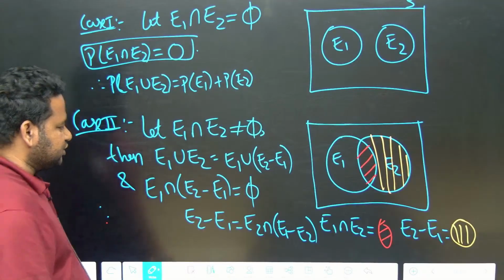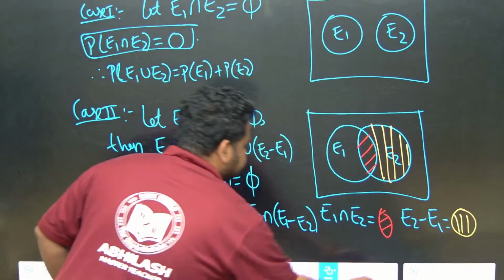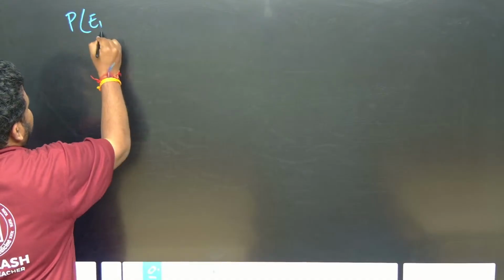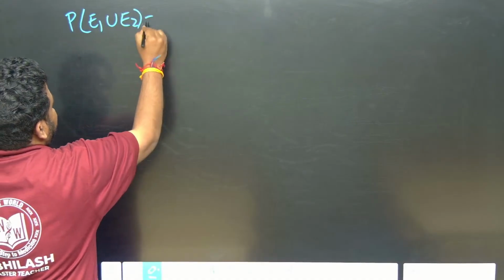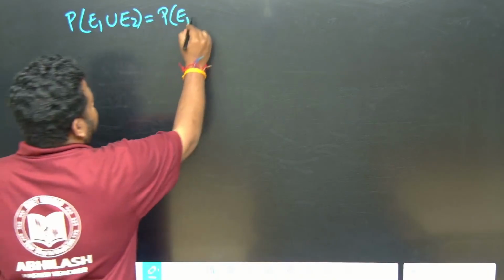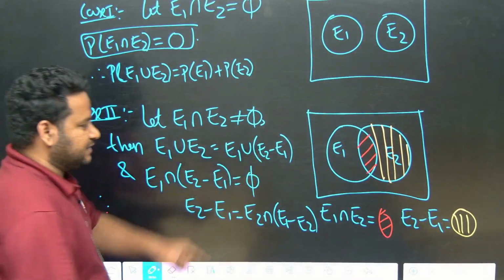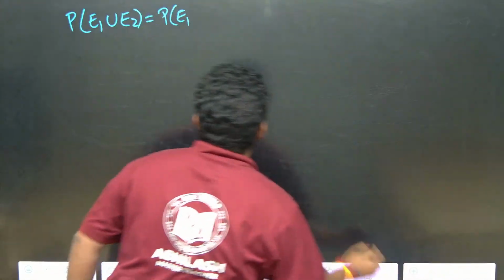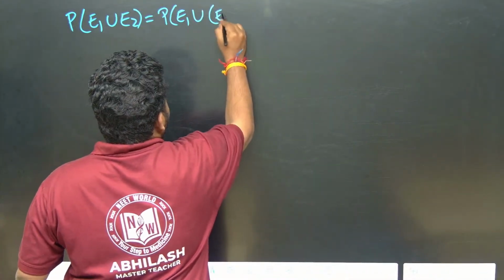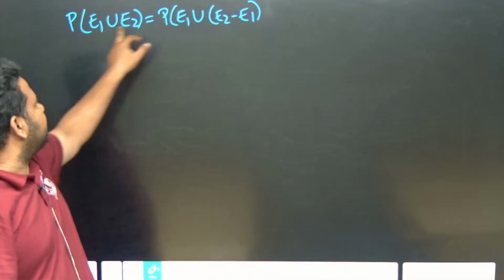Now let us take the addition theorem. What does the addition theorem state? Probability of E1 union E2 is nothing but equal to probability of E1 union E2 minus E1. Correct? E1 union E2 minus E1. This is the probability of E1 union E2 minus E1. This is what we have.